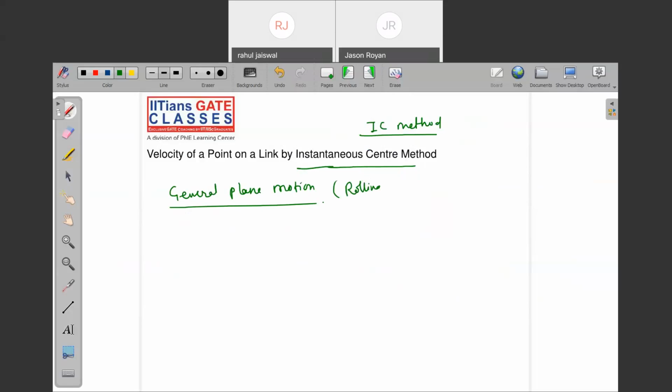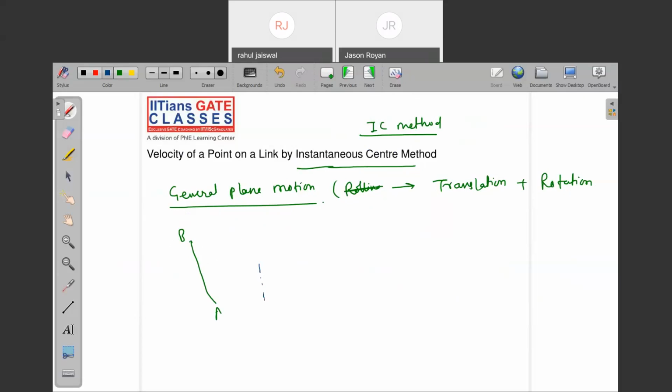Let's say general plane motion means translation plus rotation. Yes or no? Yes or no? Now, can I show you some example? Let's see. This is the rod AB. After the rotation and some translation, what is happening?